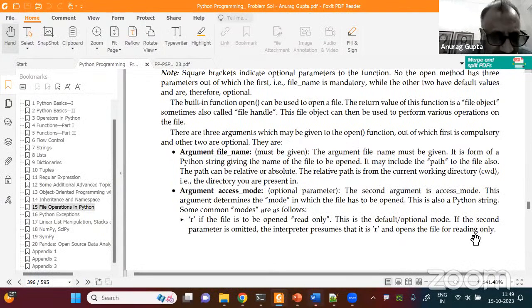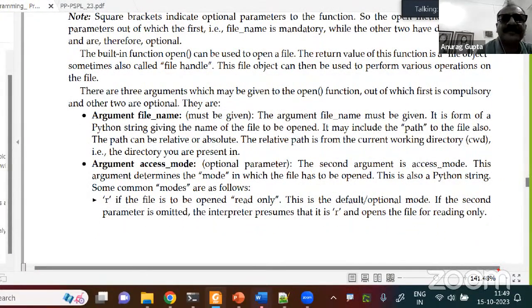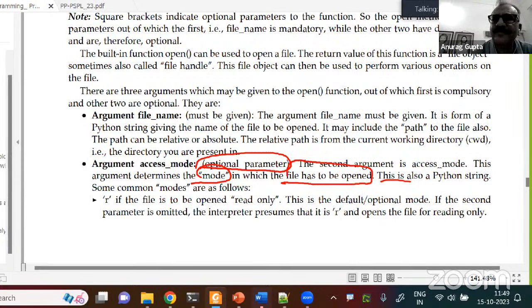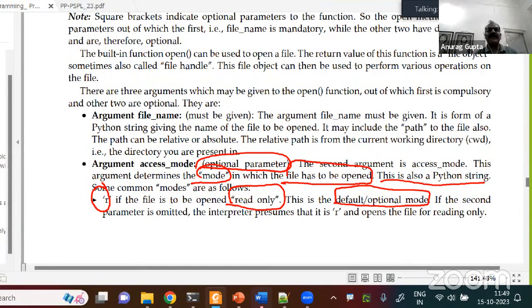Let us do the second argument. Access mode. This is the second parameter. This argument determines the mode in which the file has to be opened. This is also a Python string. That means it also must be included within quotes. Some common modes: read-only mode is the default optional mode. That means if you do not specify any argument for the access mode, then it will automatically open in read-only mode. If the second parameter is omitted, the interpreter assumes that it is R and opens the file for reading only.